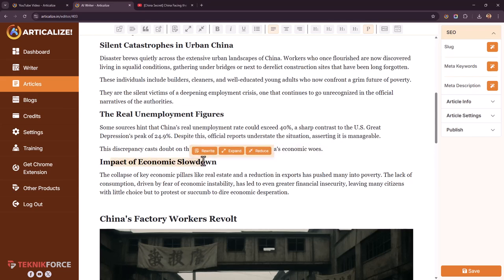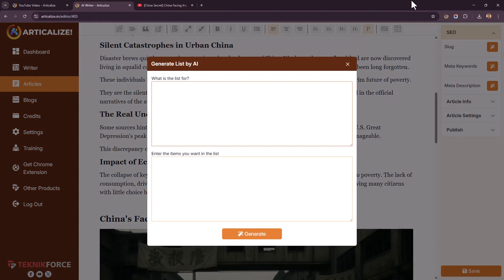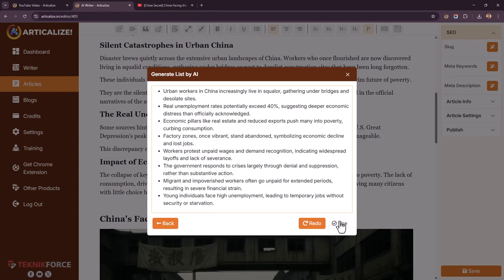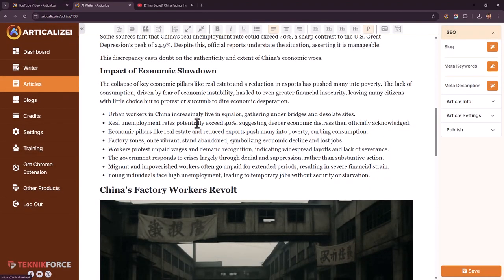For example, let's say we want to create a list for this particular subhead. No problem, just go into Articalize, then click on Insert List with AI, and you can just type impact of economic slowdown in China. And if you want to include any items, you can. If you want to instruct AI about what kind of items to include, you can do that too. Once you're ready, just click on generate, and you get the list right away. And click on use. If you wanted to change anything, of course you can. Format the article as you want.